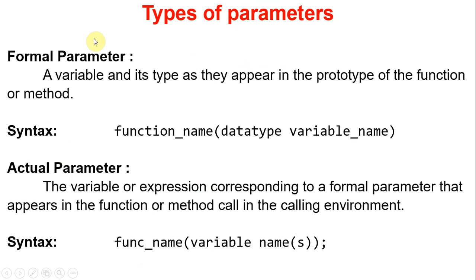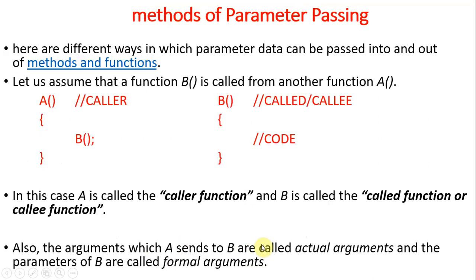So types of parameters: formal, actual. The method declaration, the prototype, along with the data type, these are called formal parameters. Method calling, those are called actual parameters. So what are the different ways of parameter passing? There are basically two ways.